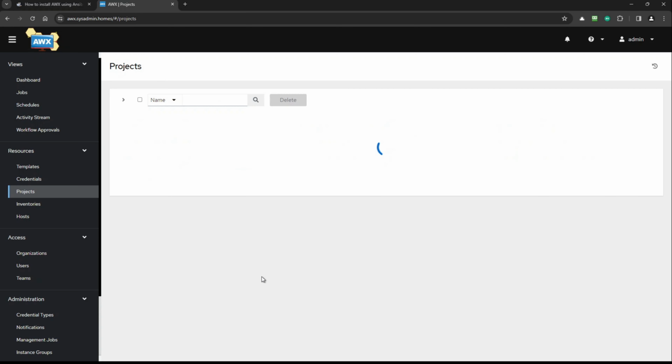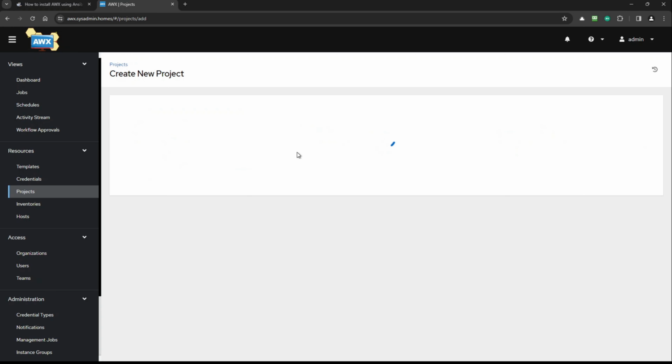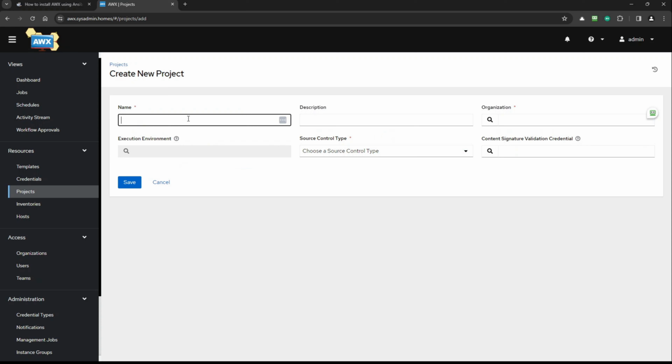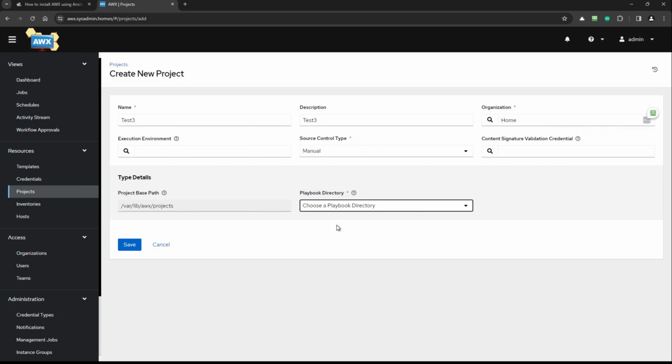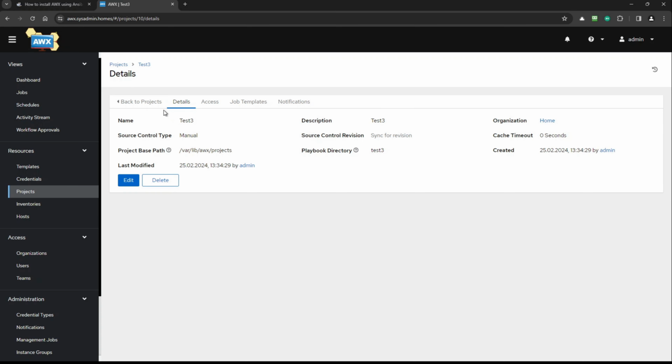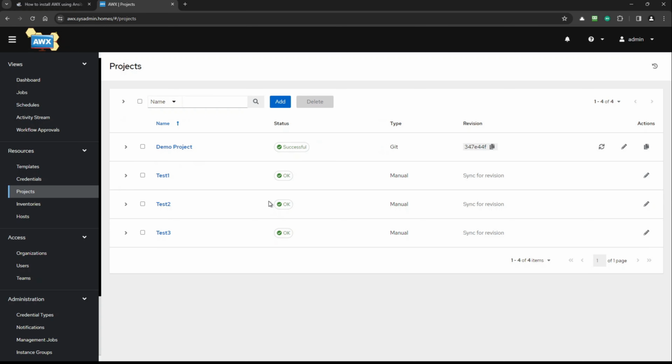Yeah, back to projects, and we will do the same for test3, just for practicing. This one, home, and manual, and test3, save, and you can see all three back in projects are visible here. So there is no problem. Test1, test2, test3.